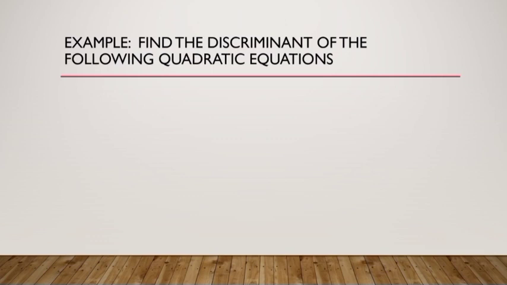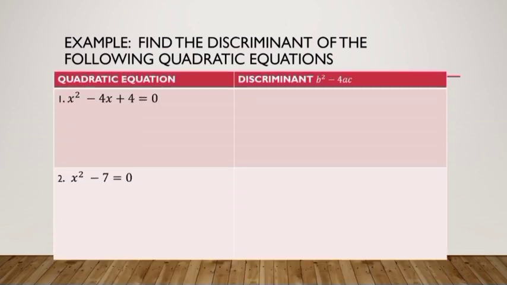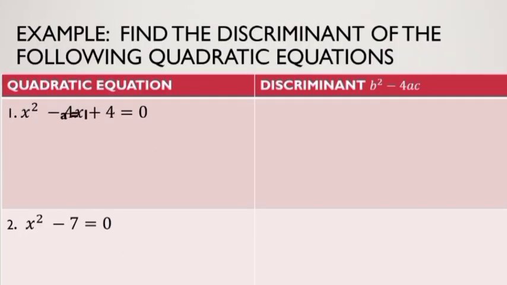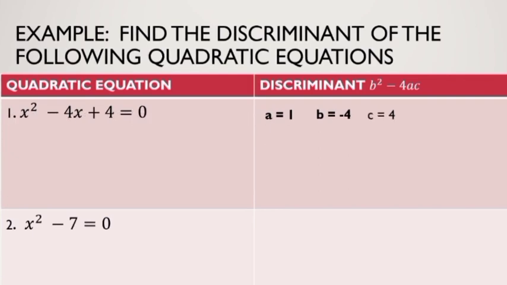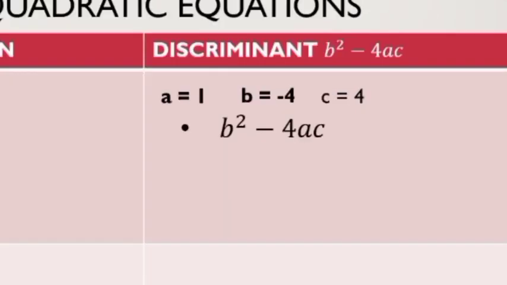Example, find the discriminant of the following quadratic equations. Number 1, x squared minus 4x plus 4 equals 0. So let us identify first its A, B, and C. A is 1, B is negative 4, C is positive 4. Then solve for the discriminant.